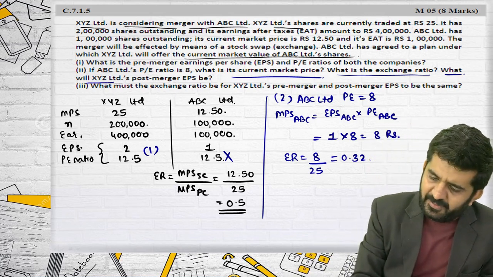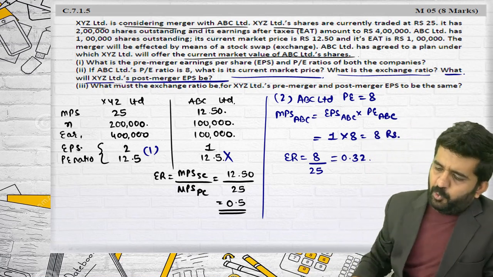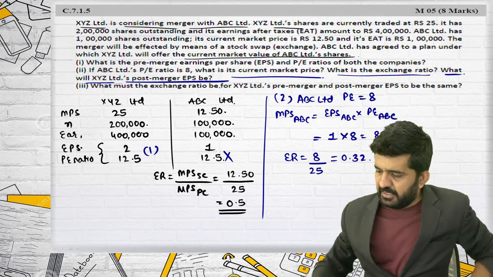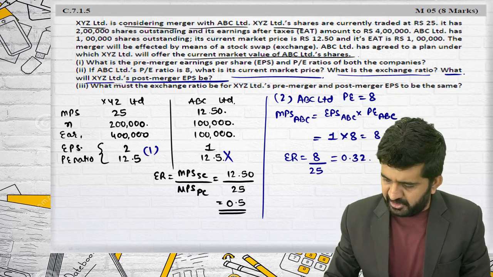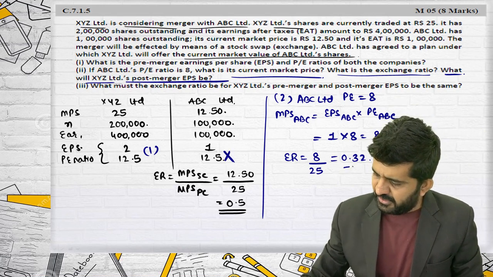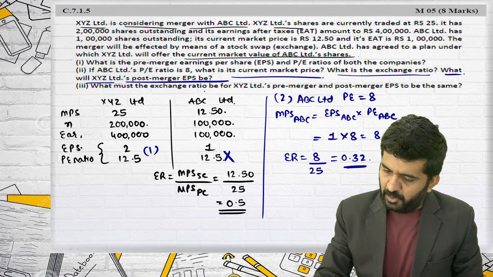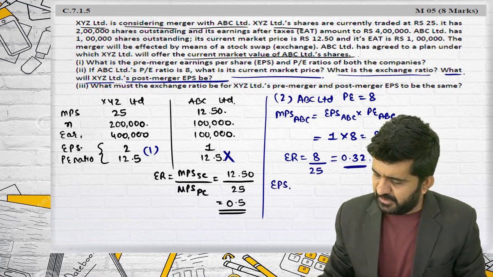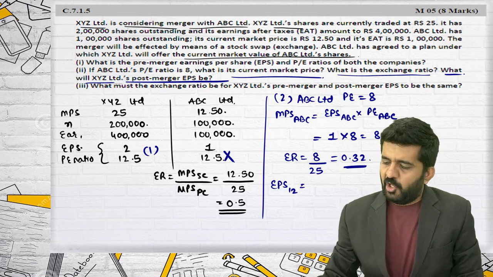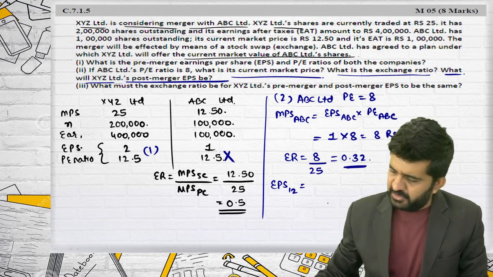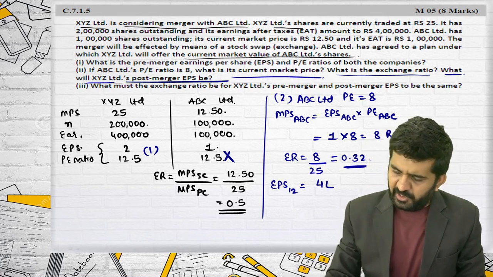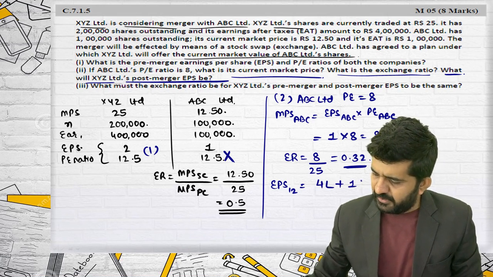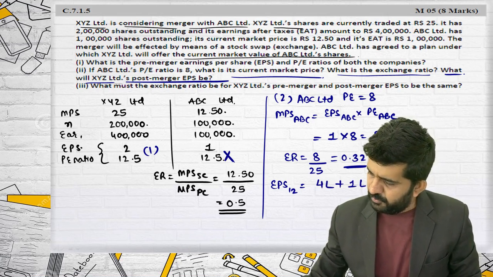What will be XYZ Limited post-merger EPS in this scenario? In this scenario, I need to find out post-merger EPS. Earnings of company 1 is 4 lakhs. Earnings of company 2 is 1 lakh. Synergic gain is 0.